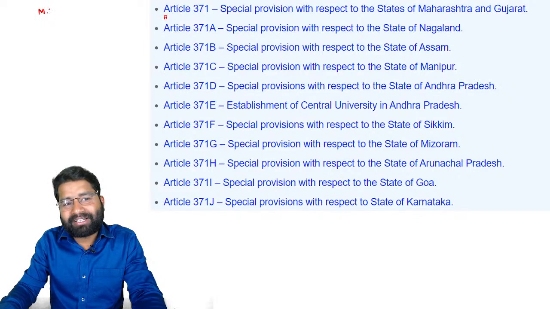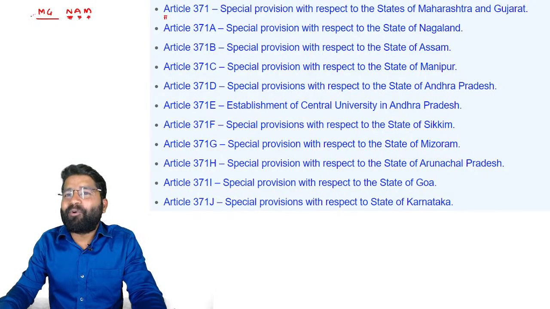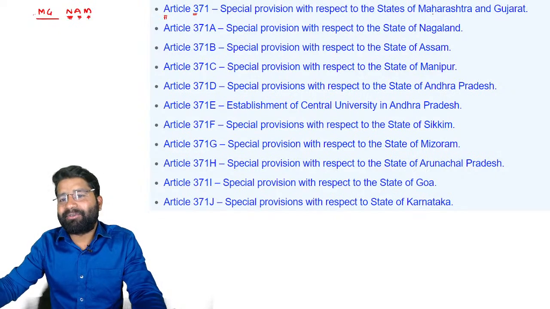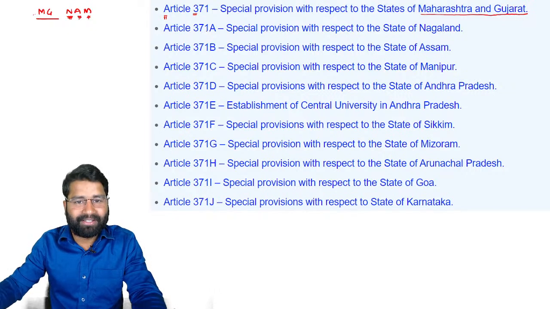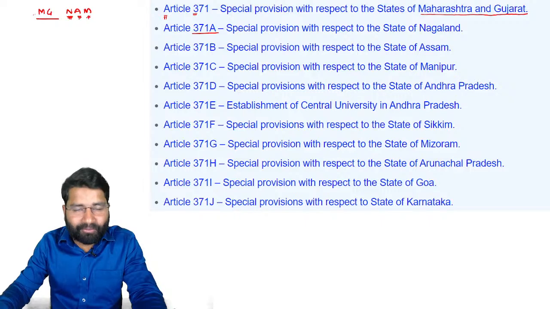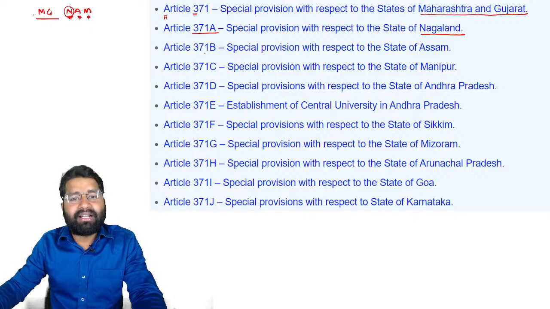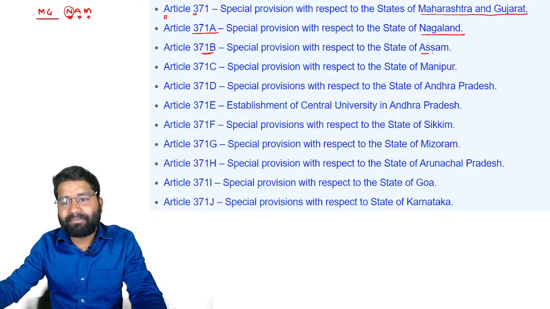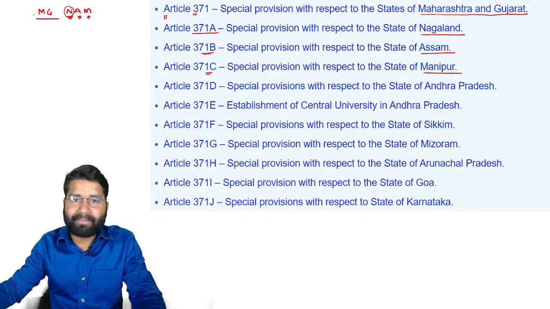As you know, students, Mahatma Gandhi, you can remember in this format: non-alignment movement, or NAM, you can simply say Mahatma Gandhi NAM. Why am I telling you this? Article 371 is about Maharashtra and Gujarat, a special provision for Maharashtra and Gujarat. Article 371 Clause A is about Nagaland. Article 371 Clause B is about Assam. Article 371C is about Manipur. Okay, so don't get confused.